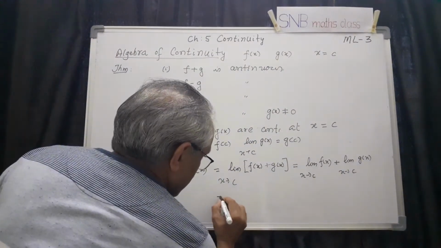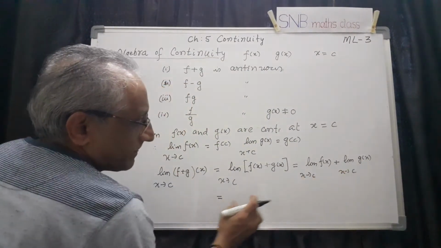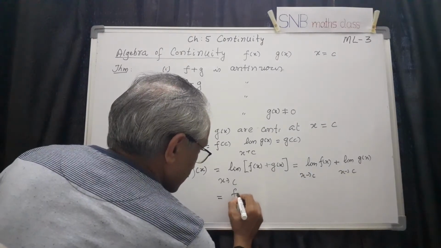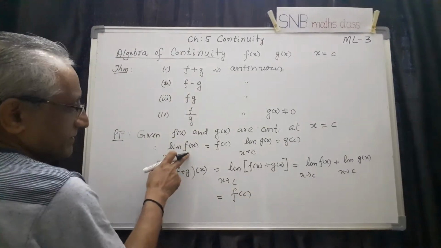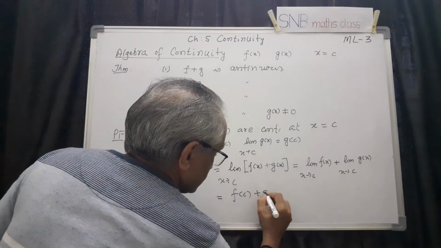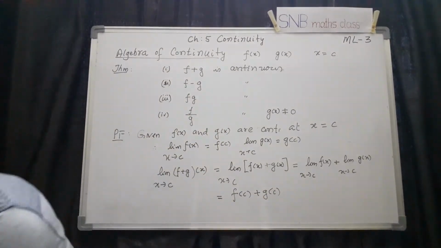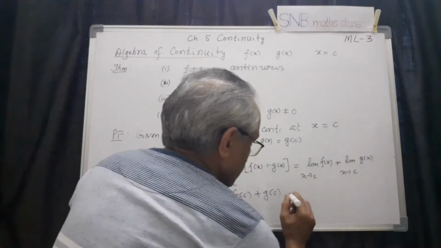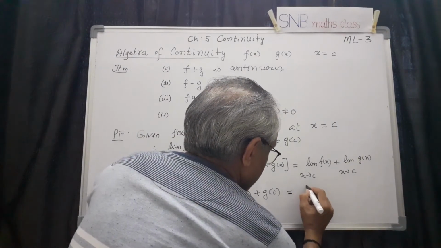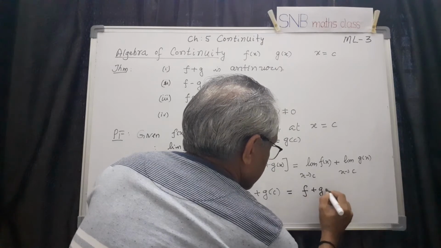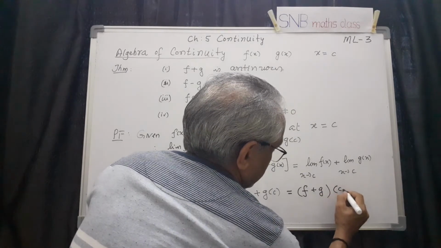Now this is equal to f of c because it is continuous, it is given. Similarly, this is g of c. Now, by definition of addition of functions, this is equal to f plus g of c.